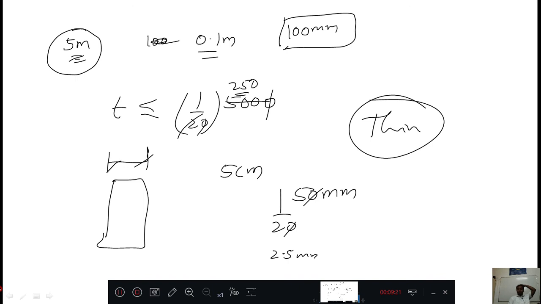If it is less than 2.5 mm, then consider it a thin cylinder. If the thickness is more than 2.5 mm, then that is a thick cylinder. Based on that, you need to compare the thickness with the diameter, then you can classify them as thick cylinder or thin cylinder.